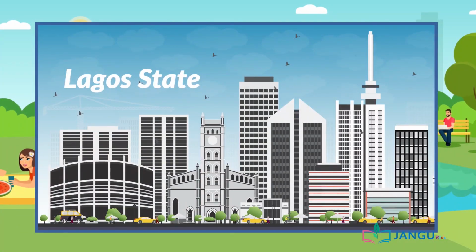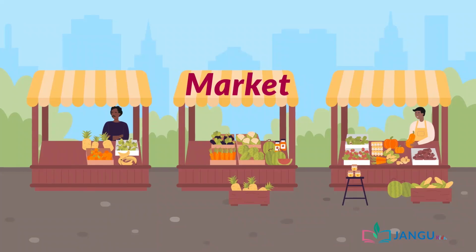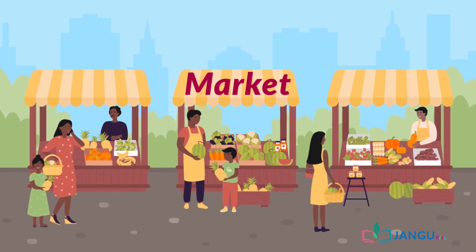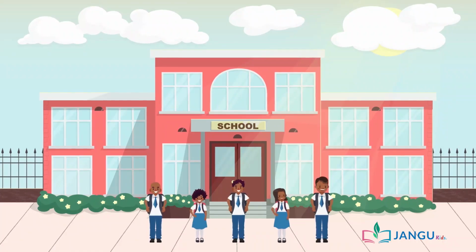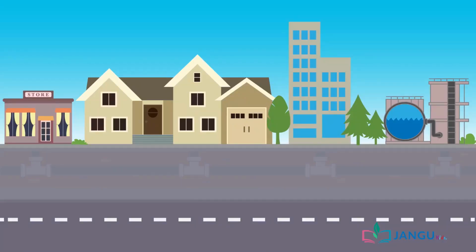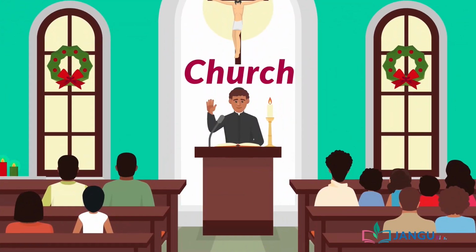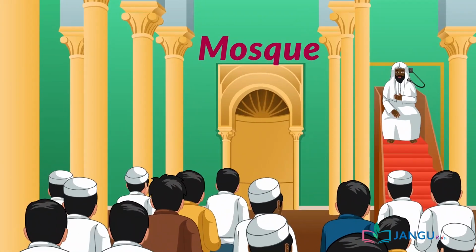Kids, people living in a community share common things like: 1. Buying things from the same market. 2. Going to the same school. 3. Using the same sources of water. And 4. Attending the same church or mosque.